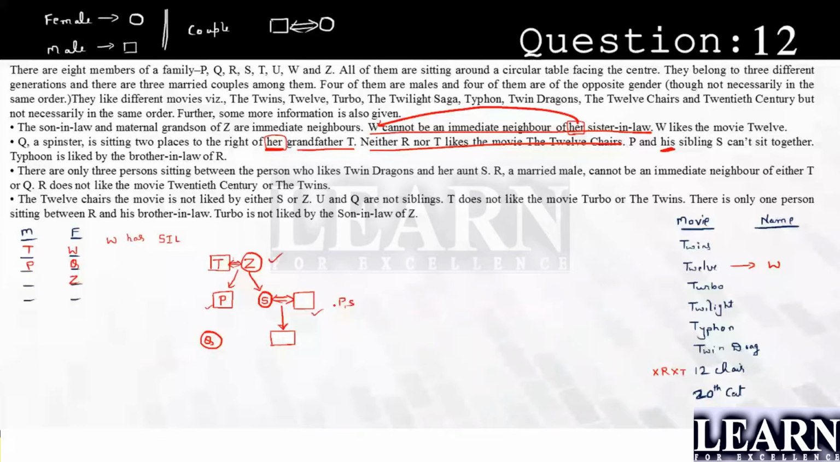Now look at this. W has a sister-in-law, in the sense of brother's wife. It means S, W is not this person. The second thing, brother's wife is not possible. Now husband's sister: yes, it is possible. W is the wife of P. It is going to be this. Husband's sister, yes. W has a sister-in-law who is nothing but S. Is it done?